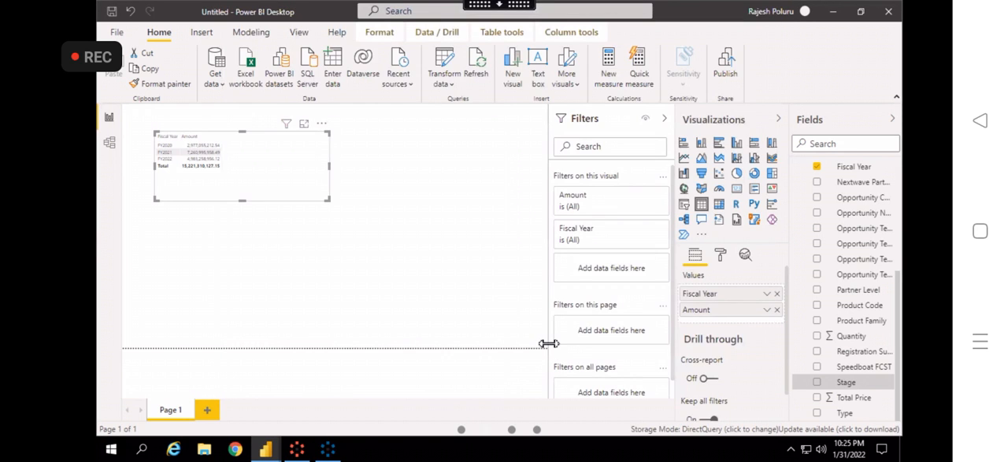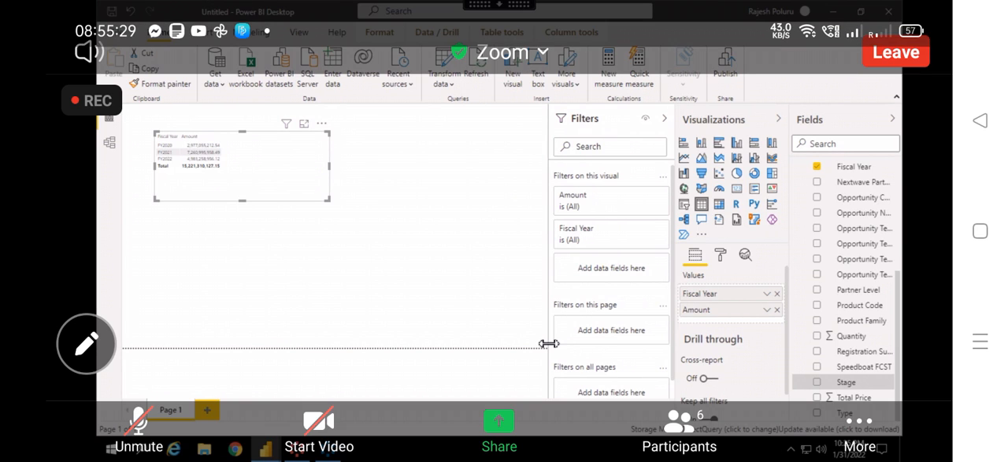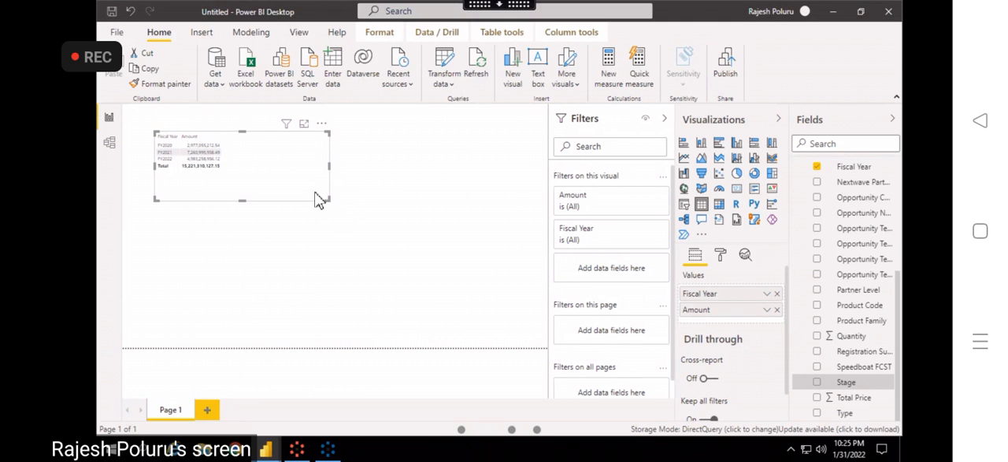Okay, clear? Yes, sir. Okay, so tomorrow we will discuss about that calendar auto function. Tomorrow we will discuss about the calendar, because live connection I cannot show it.